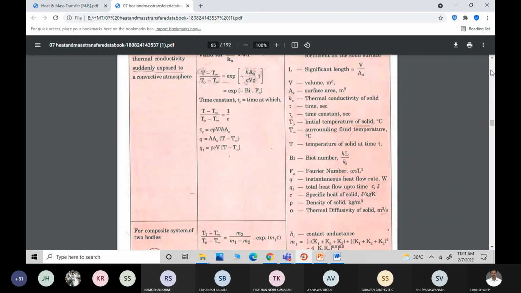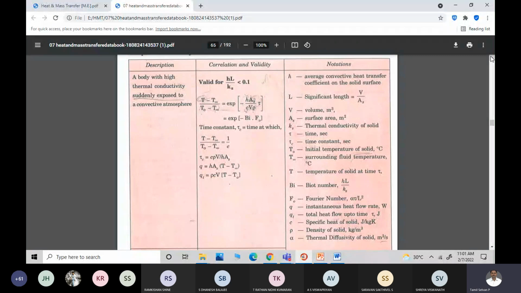It is given as L only, which is the significant length or the characteristic length.